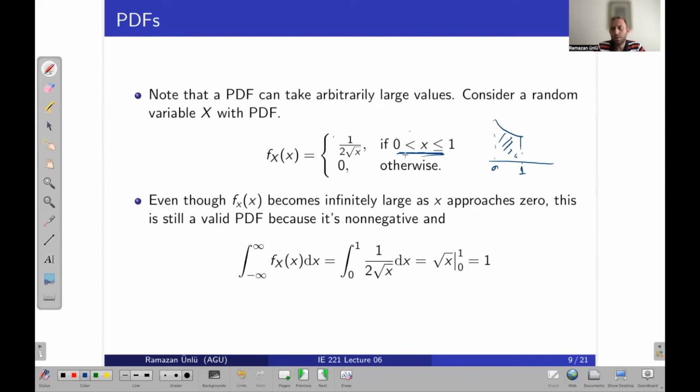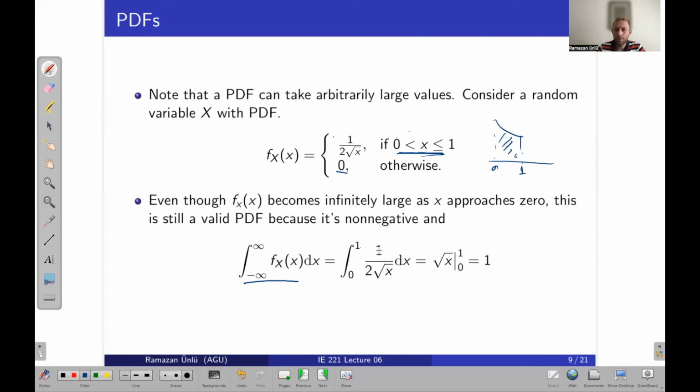We can think of the function as 3 parts. In the first part, x is less than 0, and in the third part, x is greater than 1. In these 2 parts, the only value the function can take is 0, but in the middle part, we have some function. That's why this is equal to the integration of f of x from 0 to 1, because the function is only valid between these limits.